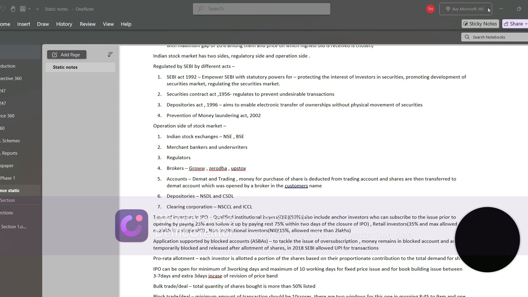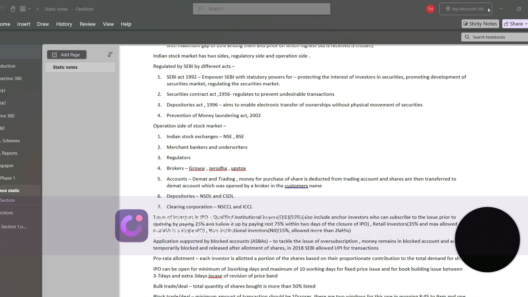The SEBI Act 1992. In it, SEBI has three statutory powers. First will be protecting the interest of the investor in securities. Second is promoting development of the securities market, and third will be regulating the securities market. The second act is the Securities Contract Act 1956. This basically regulates and prevents undesirable transactions in the stock market.